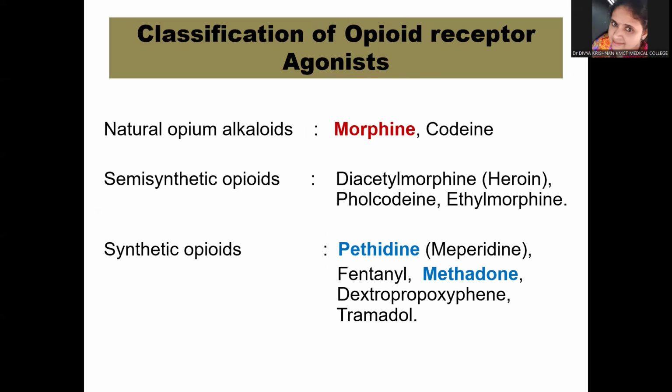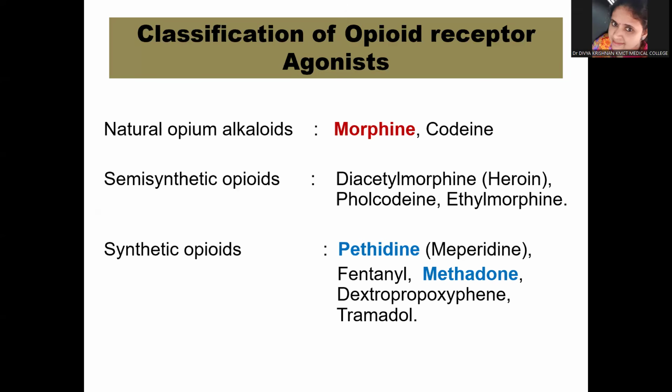Now let us see the classification of opioid receptor agonists. These are drugs which stimulate the opioid receptors, mainly the mu receptors. Under this, we have the natural opium alkaloids, which include morphine and codeine. Then semi-synthetic opioids: diacetyl morphine, otherwise called heroin, and ethyl morphine.